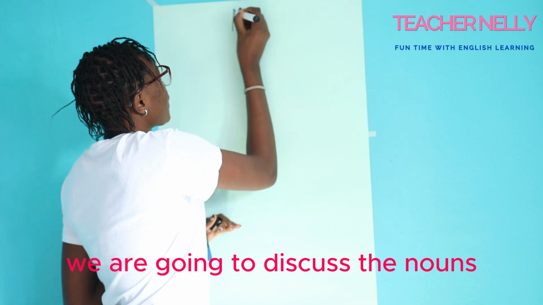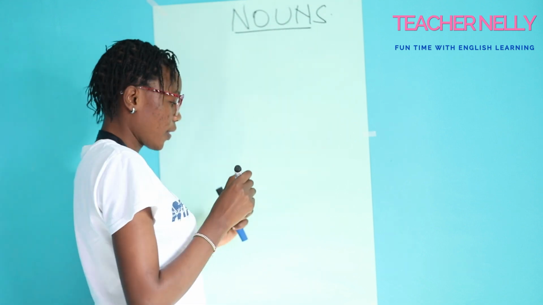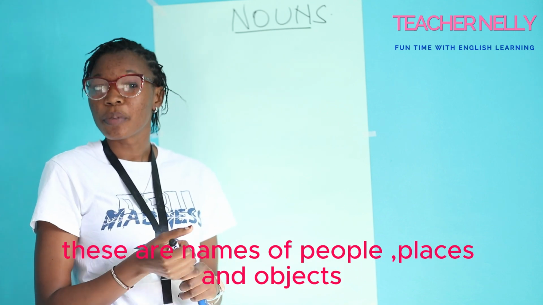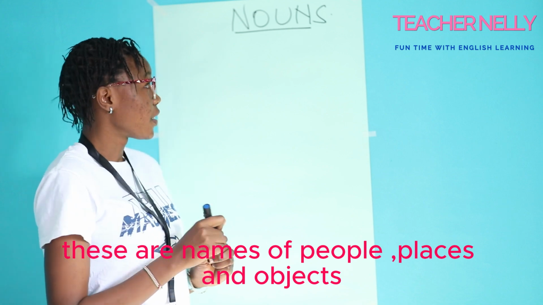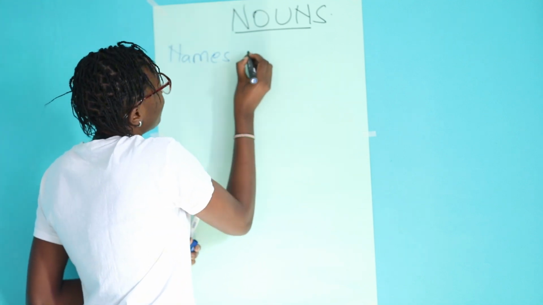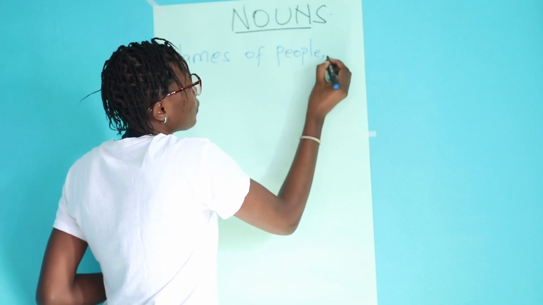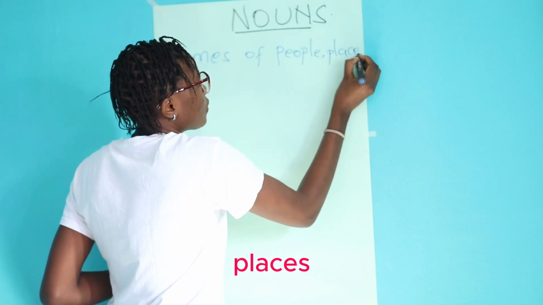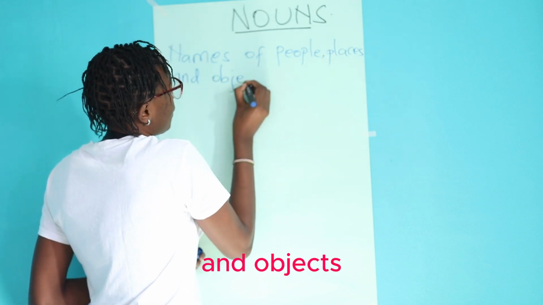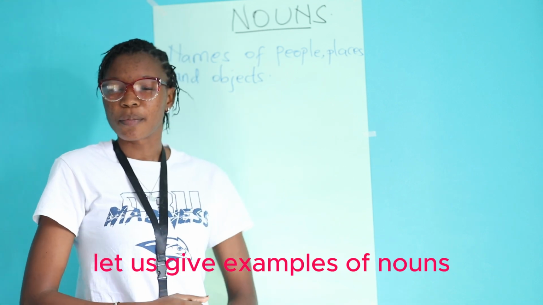We are going to discuss the nouns. What did we say nouns are? Nouns, these are names of people, places, and objects. After knowing, let us give examples of nouns.